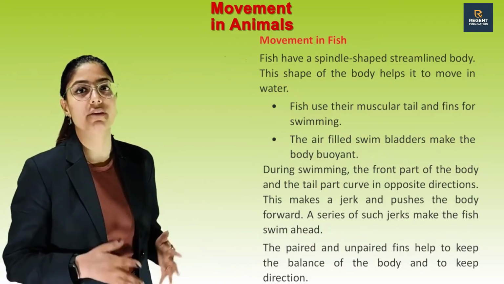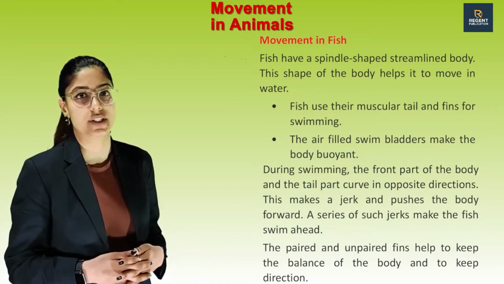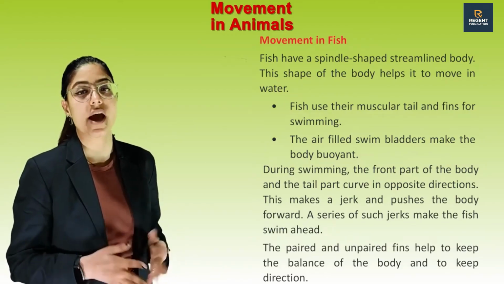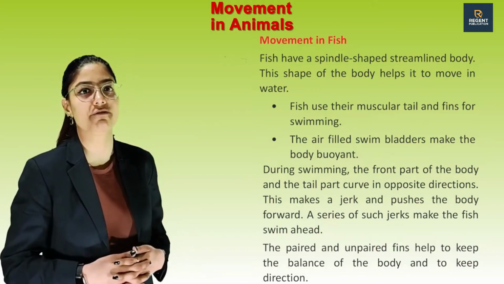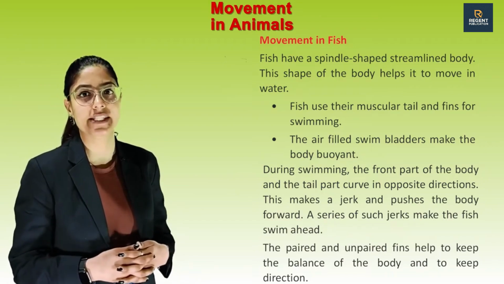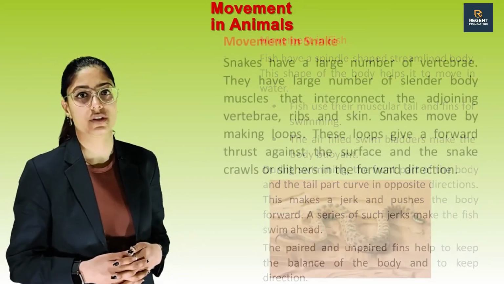During swimming, the front part of the body and the tail part curve in opposite directions. This makes a jerk and pushes the body forward. A series of such jerks makes the fish swim ahead. The paired and unpaired fins help to keep the balance of the body and to keep direction.